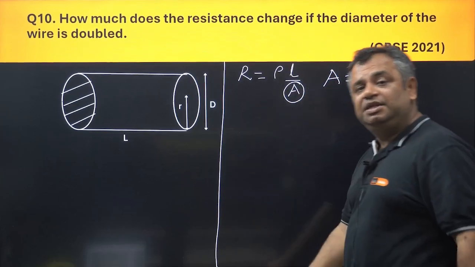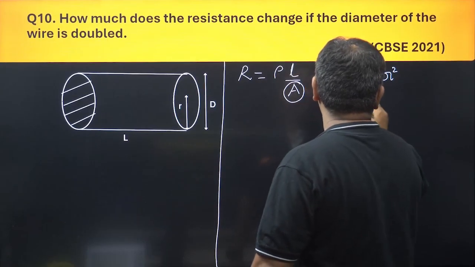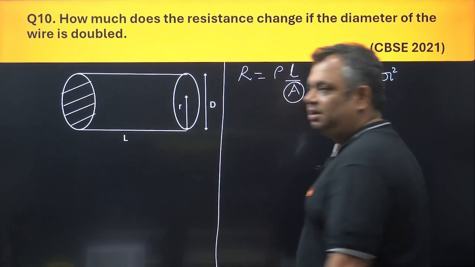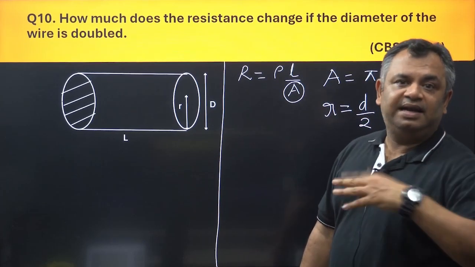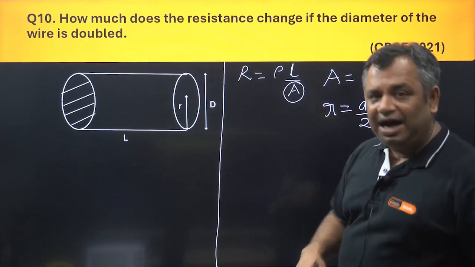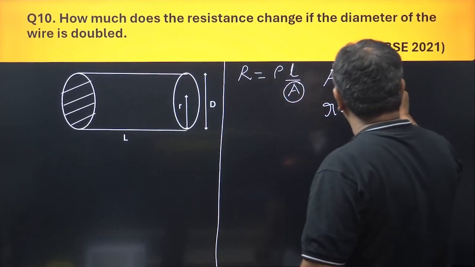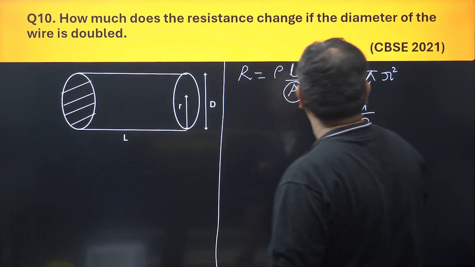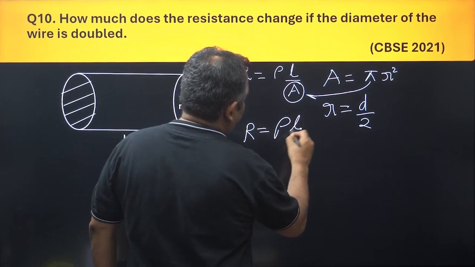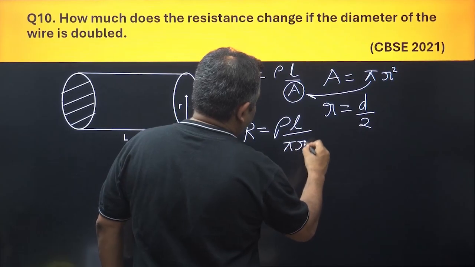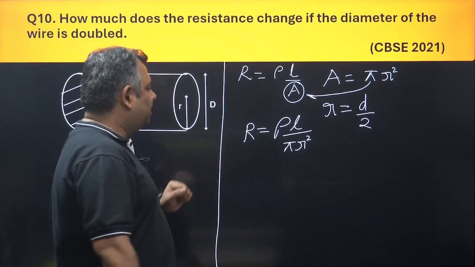And what is the relationship between diameter and the radius? We all know that radius is half of the diameter. That means if the radius is doubled, the diameter is doubled. They are directly proportional. So if we put this value here, R would be equal to rho L upon pi r square.